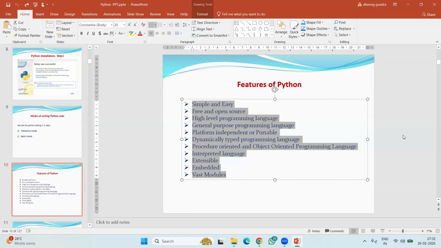Same way, every technology, every programming language offers some features, sir. Like that, Python also offers some features. So with these features, we will have some advantages. I'm going to explain these features along with some advantages. If I explain these features, automatically you can understand the advantages.